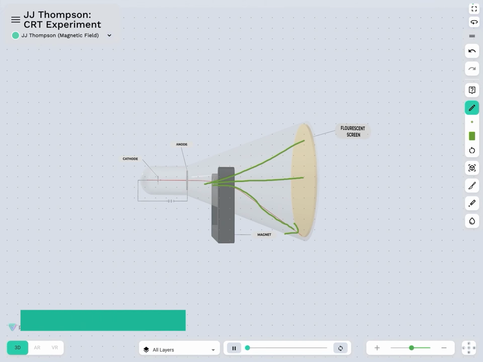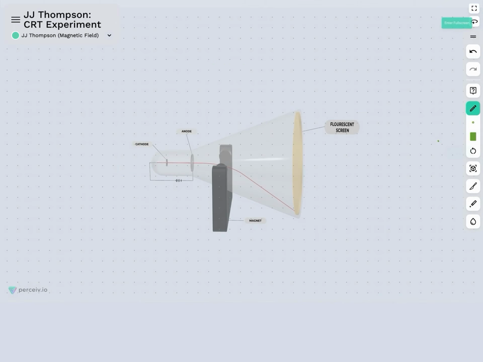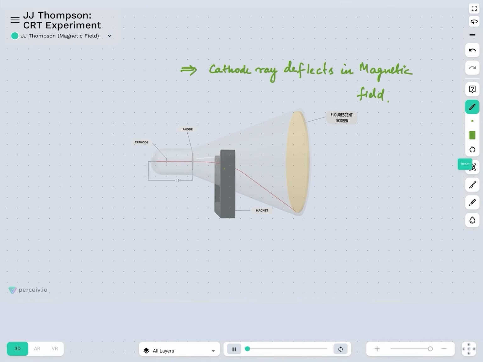So the main agenda of conducting this experiment was to come to the conclusion that cathode ray deflects in the presence of a magnetic field.